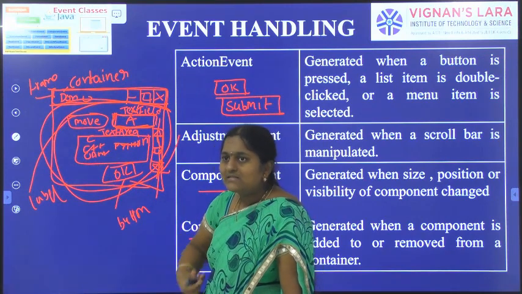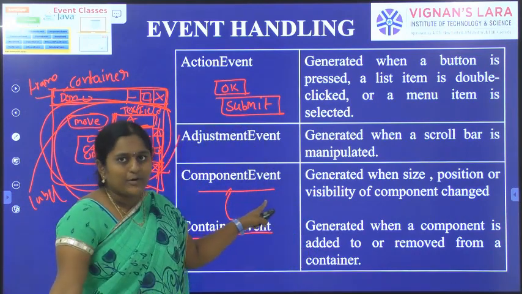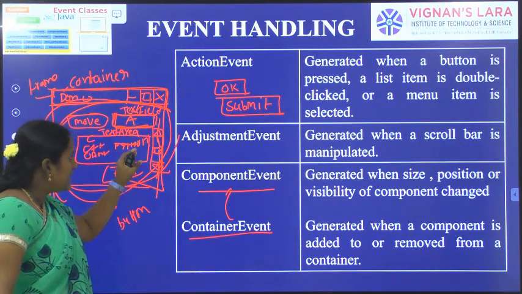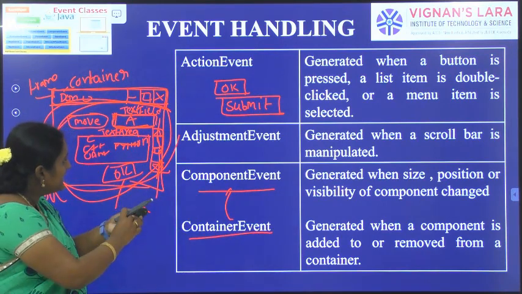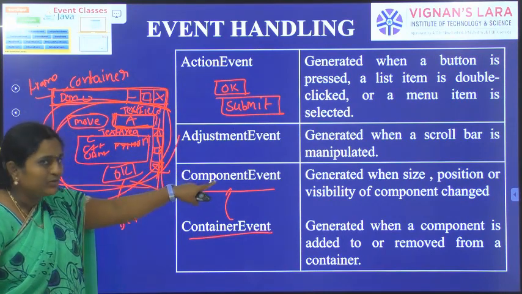Whenever some text is changed in a component, which event could be generated? Component event. Suppose I am changing the mouse position, or scrolling up and down the scroll bar, component event could be generated.